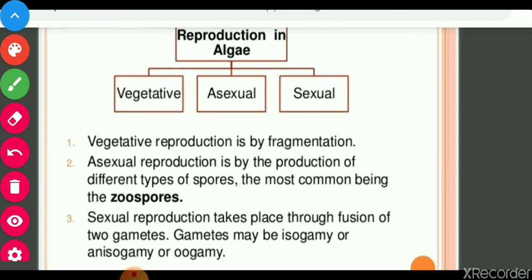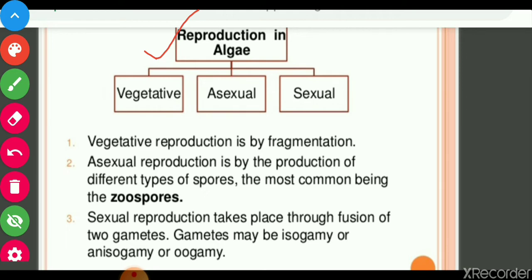Now, the reproduction in algae. Reproduction is of three types: vegetative, asexual, and sexual.